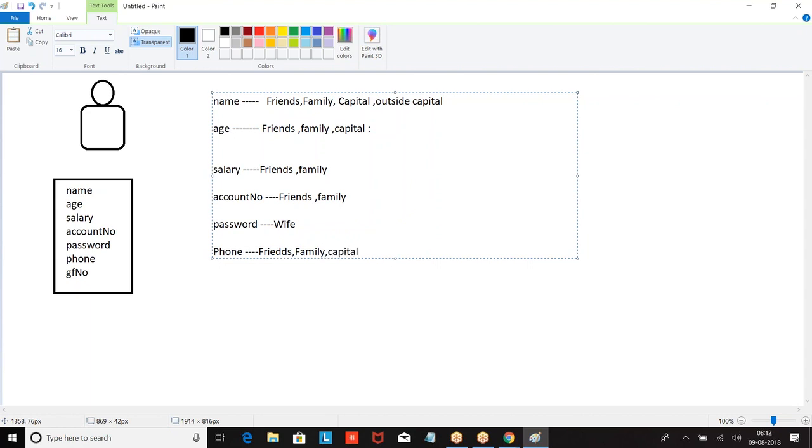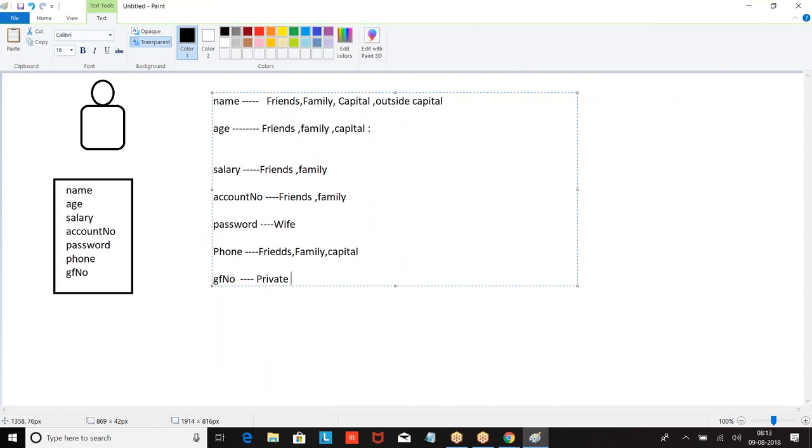So I will decide which of my data I want to share with whom. If I feel some data is sensitive, I will hold it for myself. If I feel some data should be known to my organization, I will share it. Now I know the sensitivity of the data. Out of my data, I will decide which is more sensitive, which I can share with the company, and which I can share with everyone. Accordingly, I will define. Now I have my girlfriend's number. Will I give it to my wife or boss? This has to be a private number, based on the sensitiveness of the data.